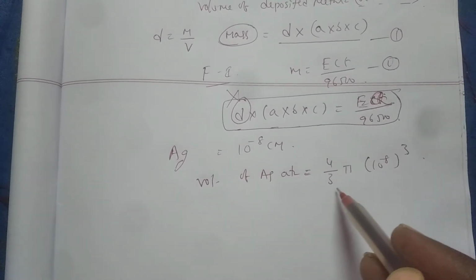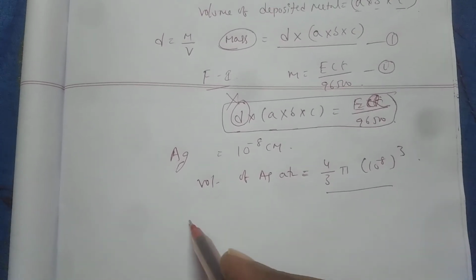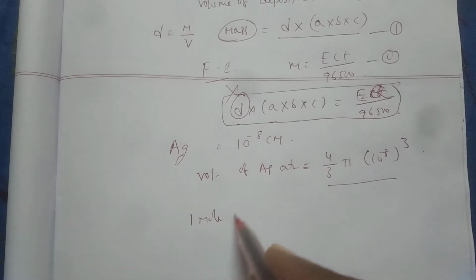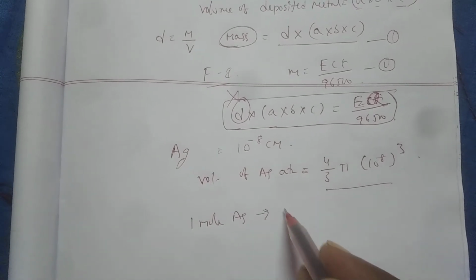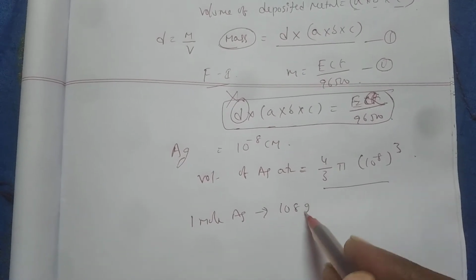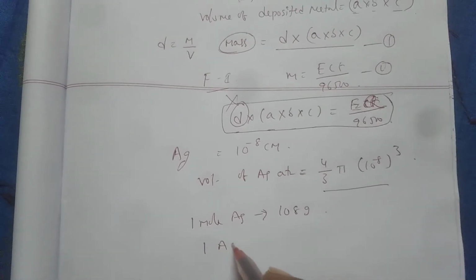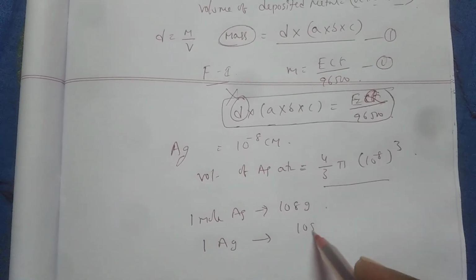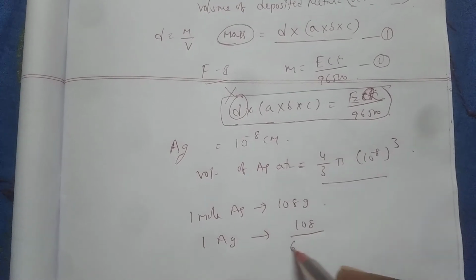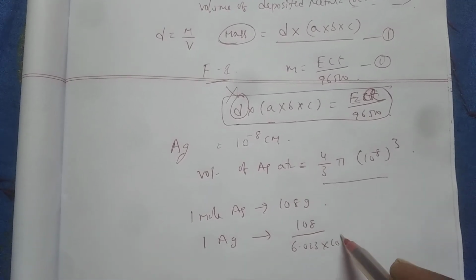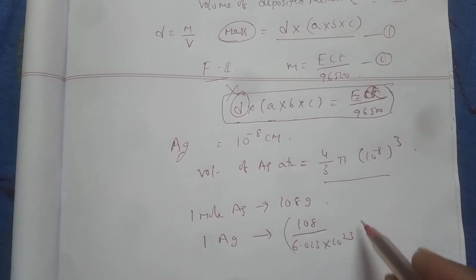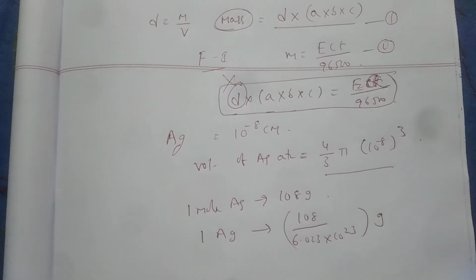We get the volume of one silver atom. Similarly, 1 mole of silver weighs 108 grams. One silver atom weight is equal to 108 by 6.023 into 10 power 23. This is the weight of one silver atom.